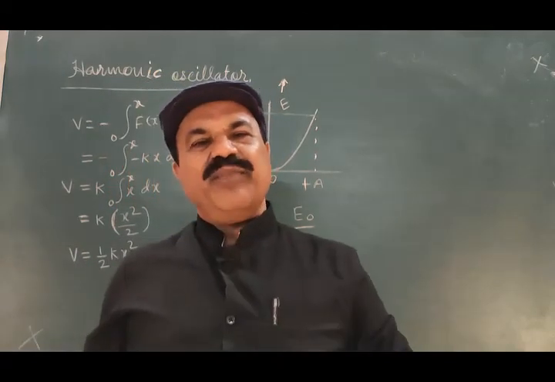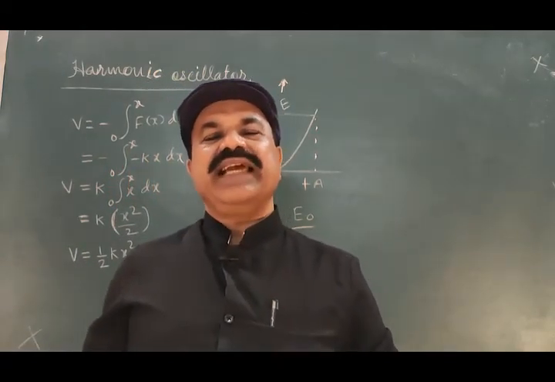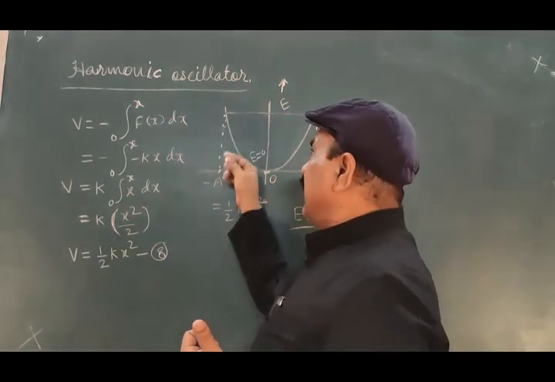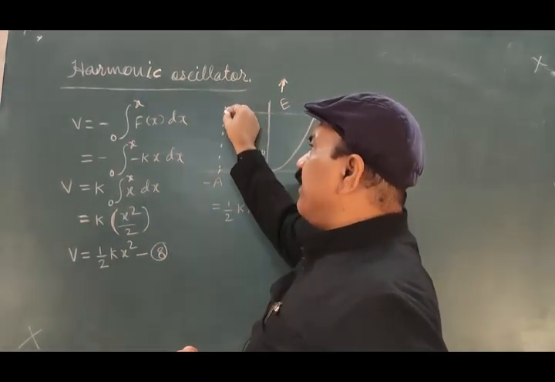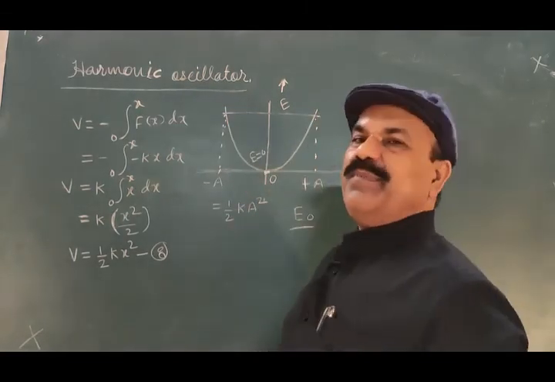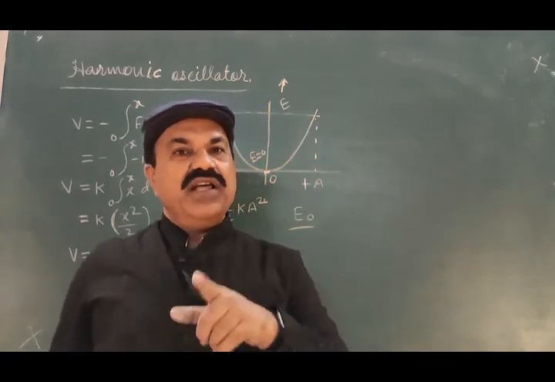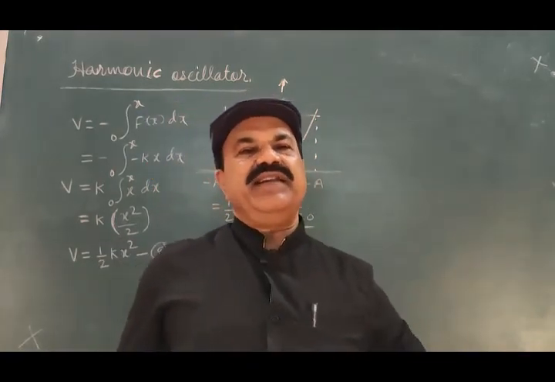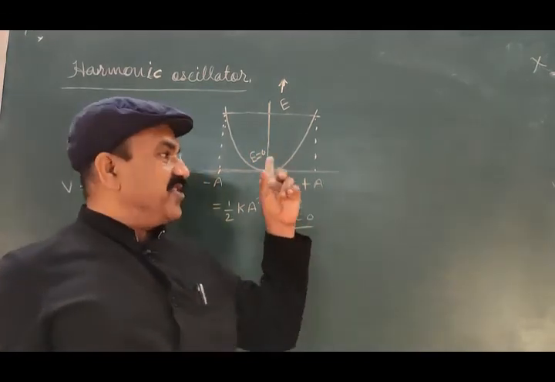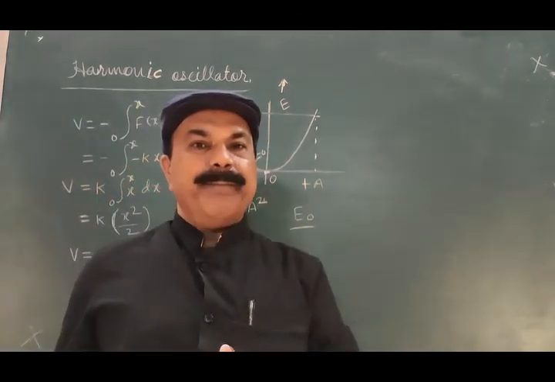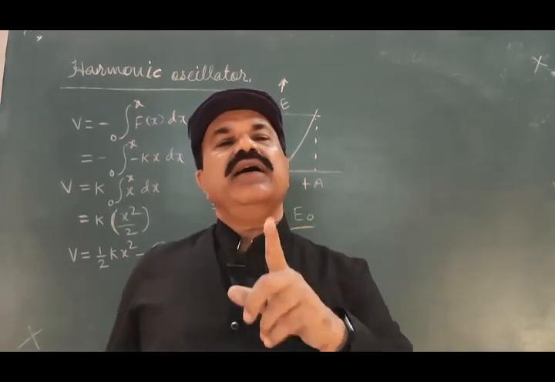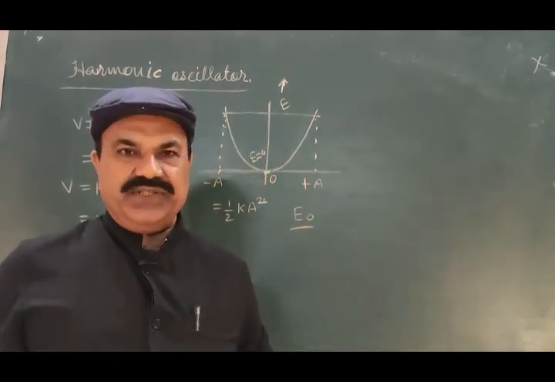The particle performing simple harmonic motion can penetrate the potential well. The particle may slightly go beyond minus A. The particle may slightly go beyond plus A. This is the third modification anticipated by quantum mechanics to this classical picture of the energy spectrum of a harmonic oscillator.